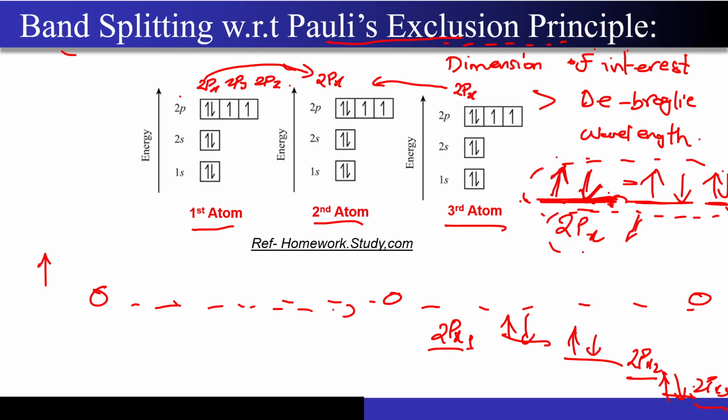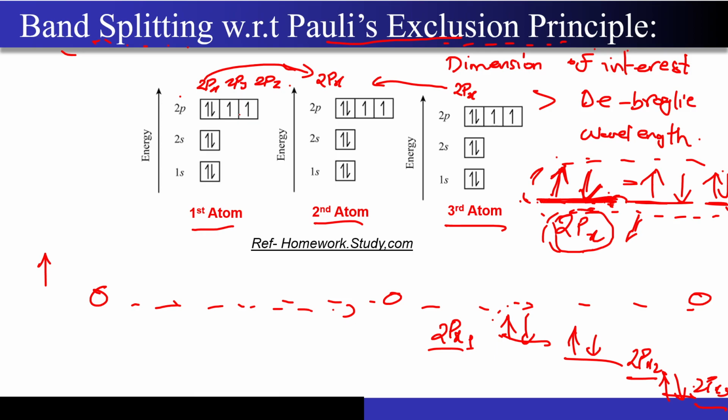So to satisfy Pauli's exclusion principle, all these atoms which have been brought very close to each other, whose 2px orbital is such that all of them are seeing the same 2px orbital, now their energy levels have to be split up to satisfy the Pauli's exclusion principle, right. So now I hope the doubts about the orbitals, why the band splitting actually happened, and what actually encouraged these orbitals to interact with each other, are clear.